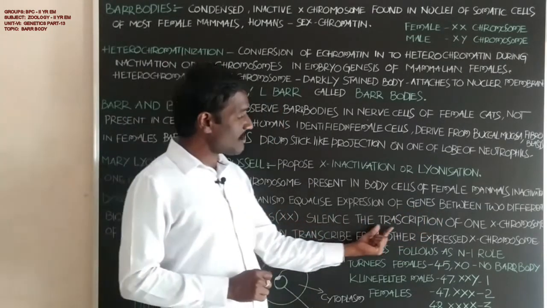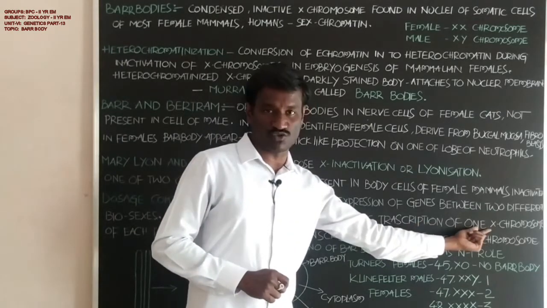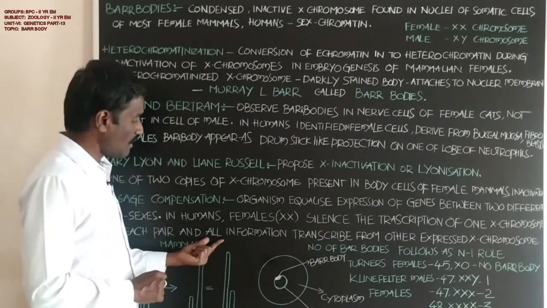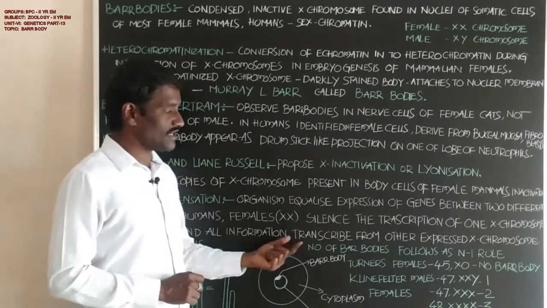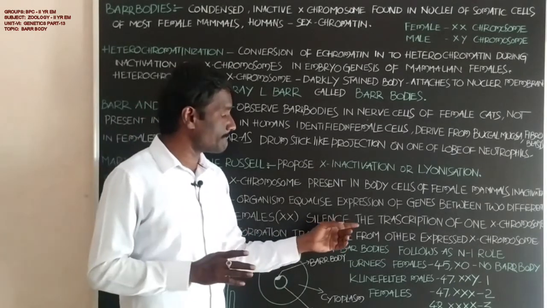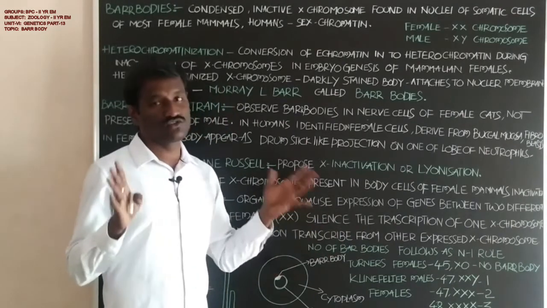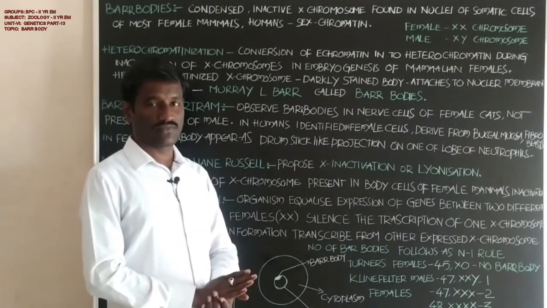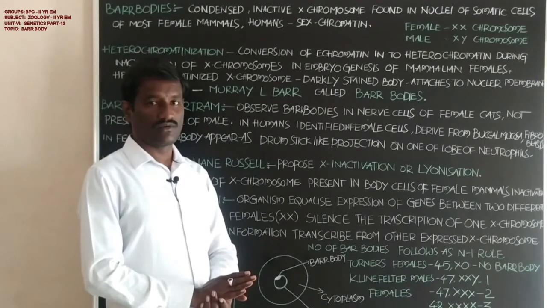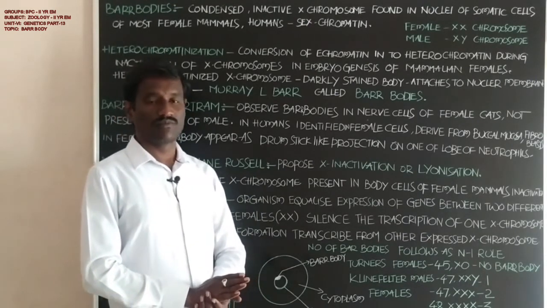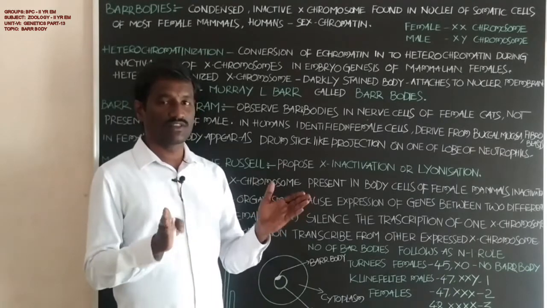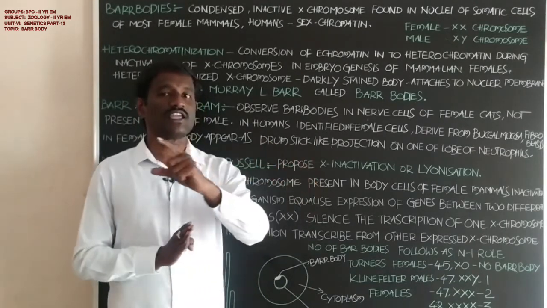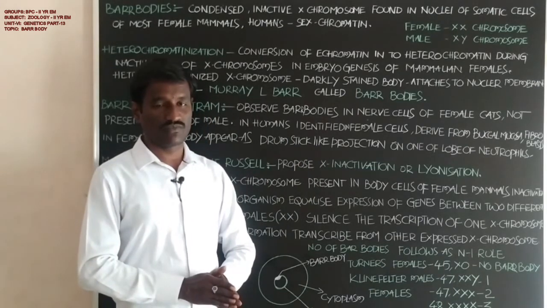Females silence the transcription of 1 X chromosome of each pair, and all information is transcribed from the other X chromosome, which is equal to the males. In this way, gene expression in females is equal to males.